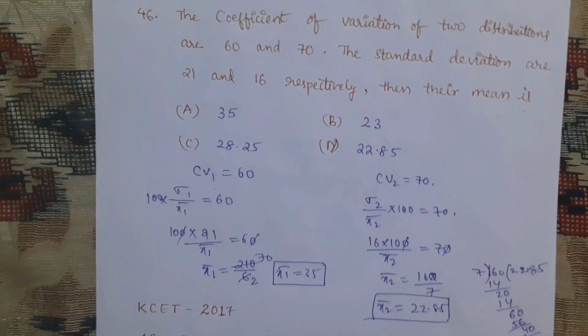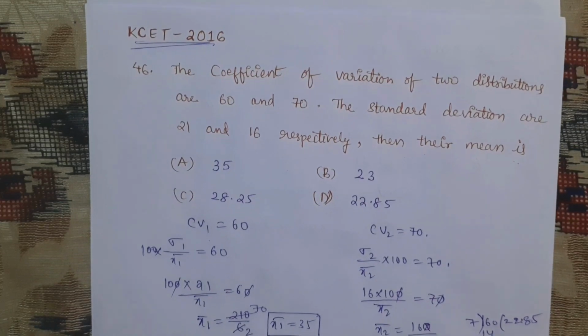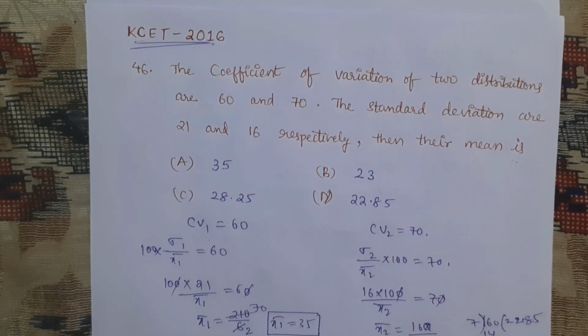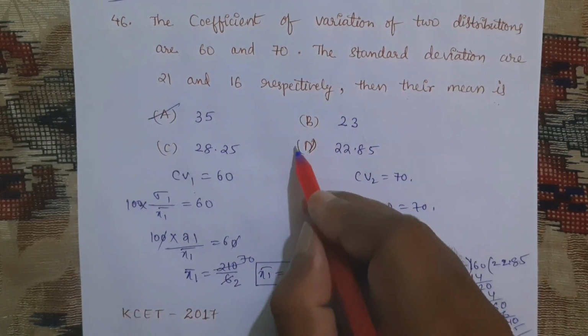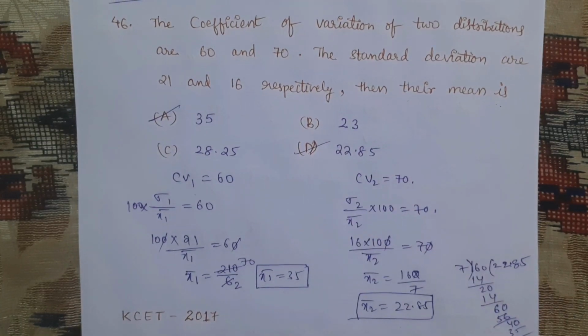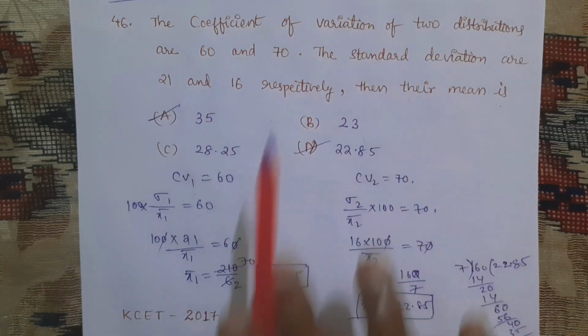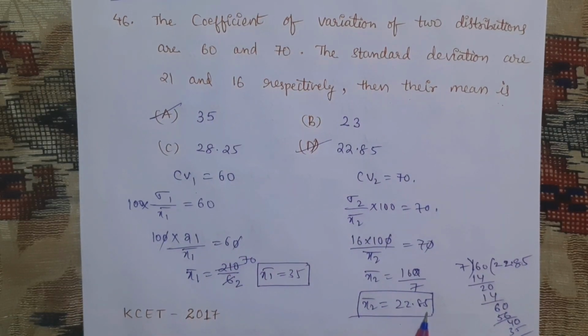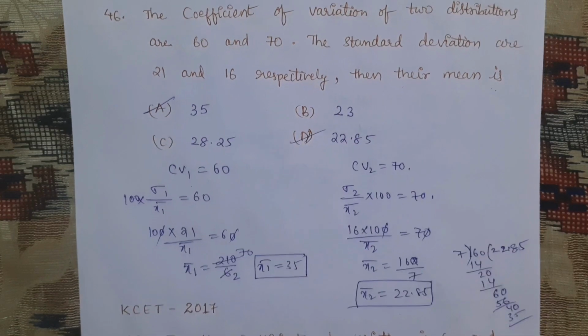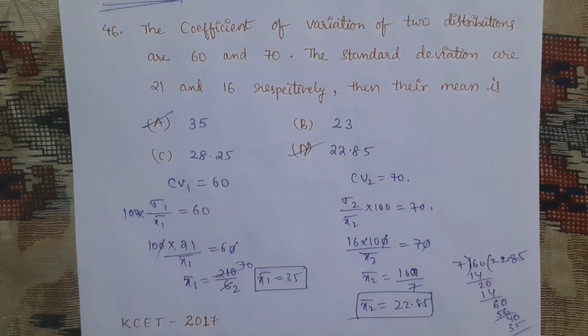See, in these options, luckily in the 2016 statistics question, you got two correct answers, whether option A is also correct and also option D is also correct. According to the first coefficient of variation, you got mean is 35, here you got 22.85. In 2016 whoever appears, any one of that option is correct only.